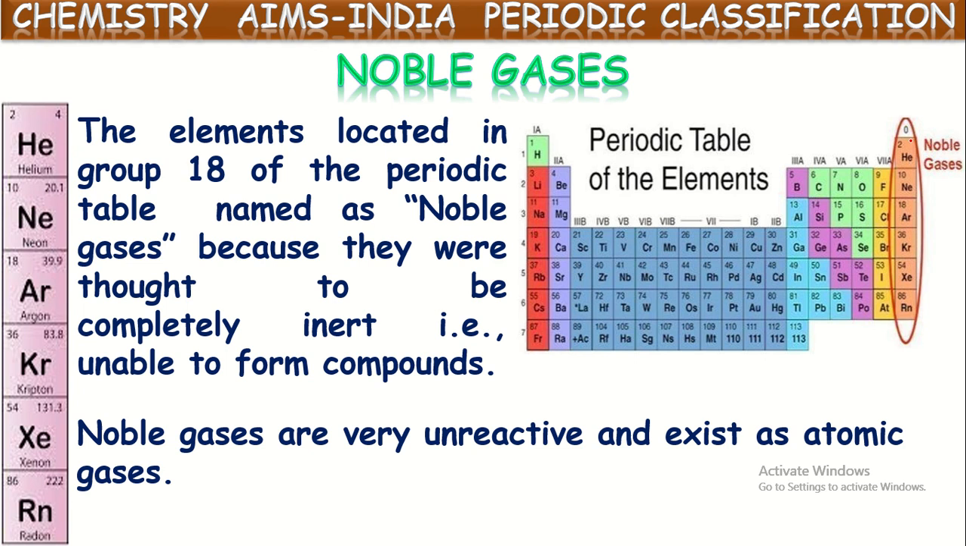Okay, there are different names given for this 18th column, or 8th A group, or zero group elements. Helium, neon, argon, krypton, xenon, radon. These are called noble gases, ideal gases, rare gases, and also called aerogens.